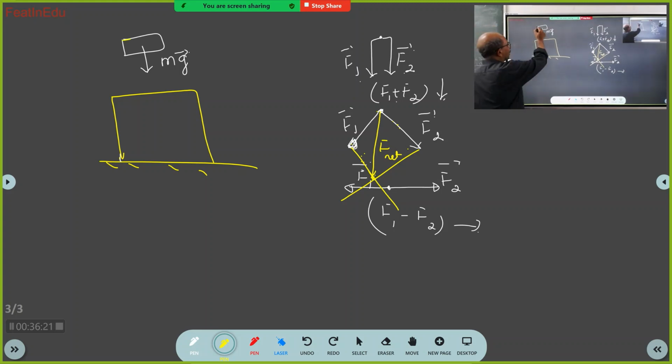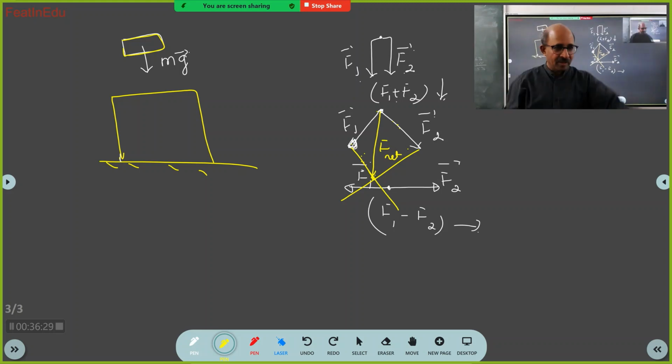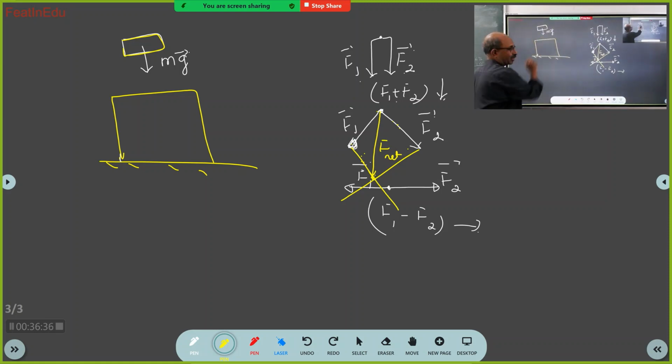So now here you see, this is the body. I leave my hand. Then what is the force acting on this body? How much is the gravitational force? Understood? What is the net force on the body? mg. One force is acting, that force plus another force.